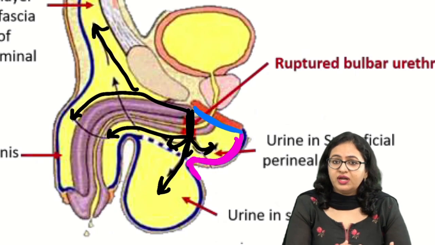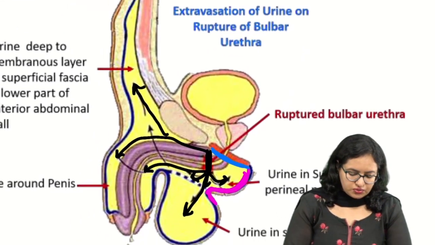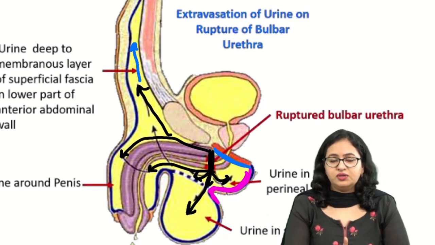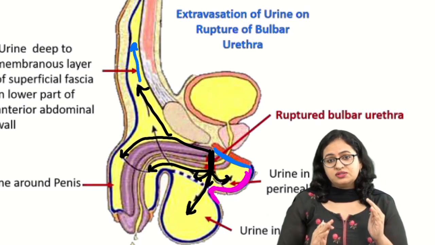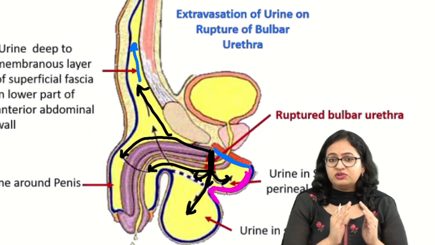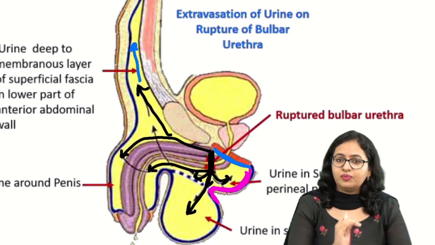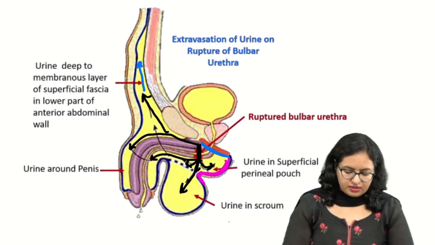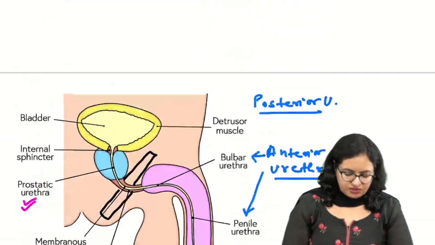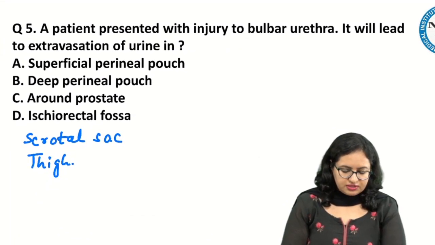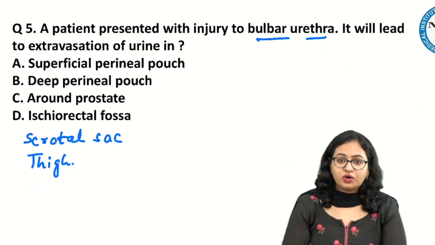If I talk about the anterior abdominal wall, as it is going towards the anterior abdominal wall over here, it will go till the umbilicus only, because the Scarpa fascia and the Camper fascia fuse at the level of the umbilicus. So the extravasation will be till the umbilicus only. So over here, after understanding all this concept, if I come back to the question, let us see the options. We have said bulbar urethra. So what can be the answer?